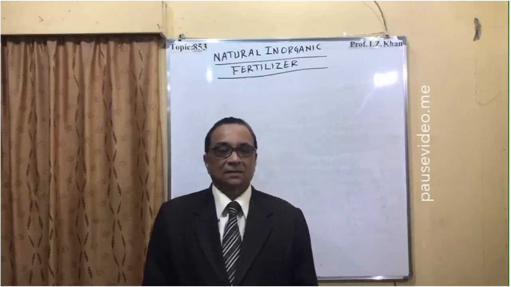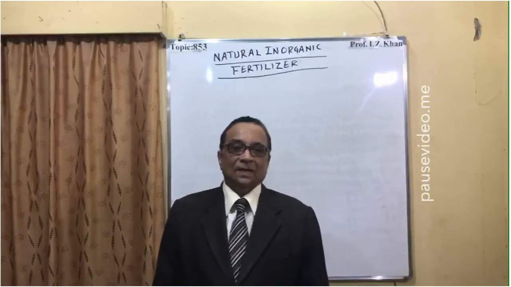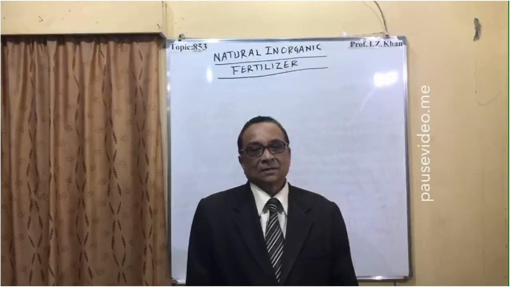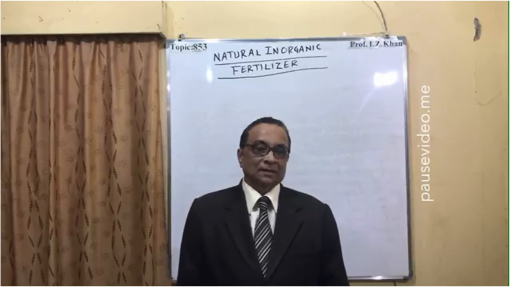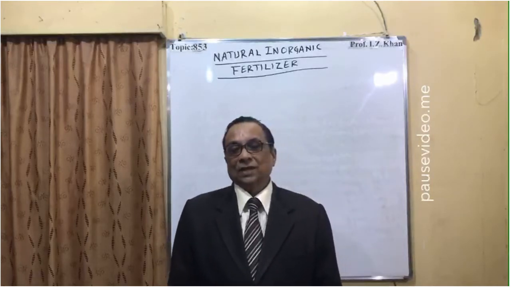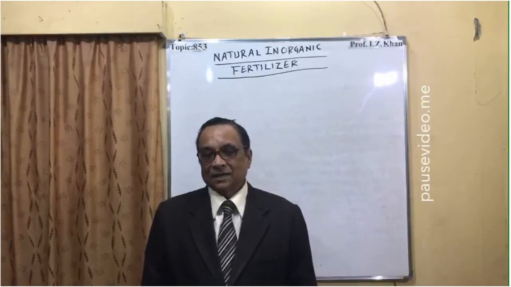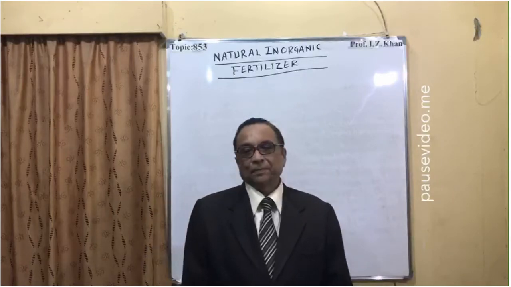That rock is called Chile saltpeter. Then phosphate rock, limestone, ammonium nitrate, potassium salt. So there are a lot of these naturally occurring salts.